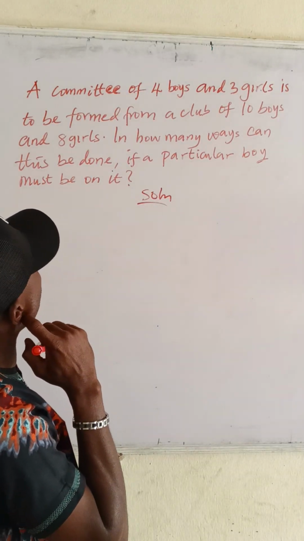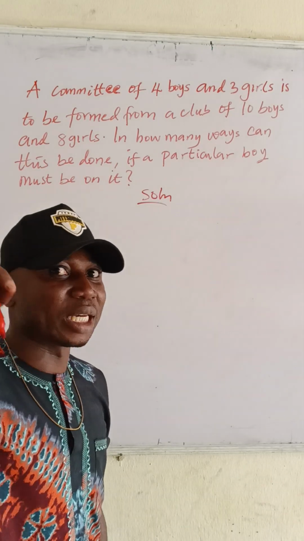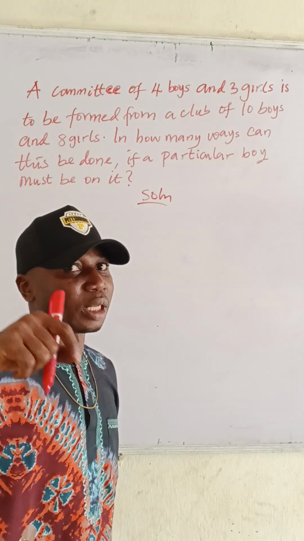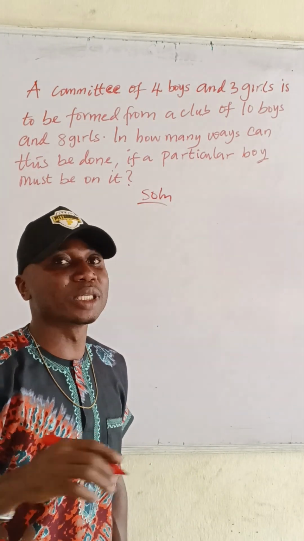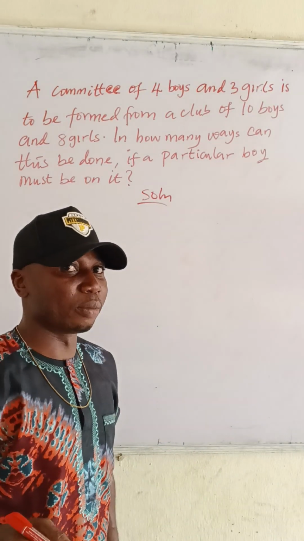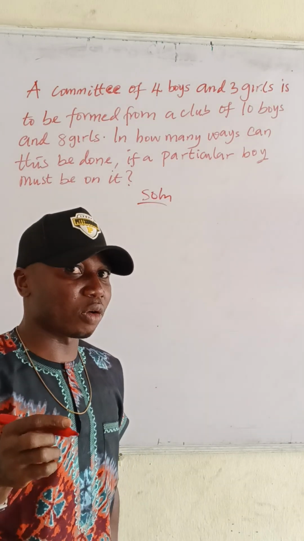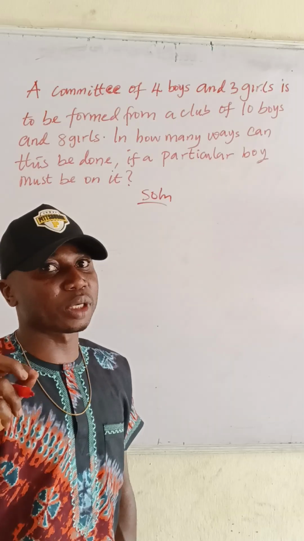From this question, you will see that there is a restriction on the boys: there must be a particular boy on that committee. But for the girls, they do not restrict anybody. Anybody out of the 8 girls can be part of the committee. This question is on permutation and combination, so there is a particular formula you need to know.